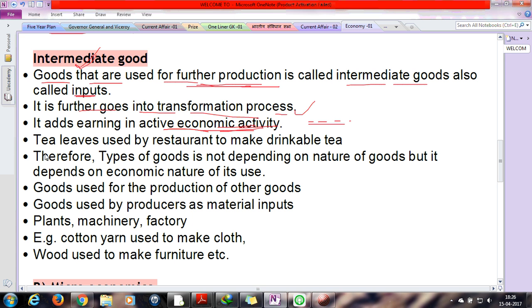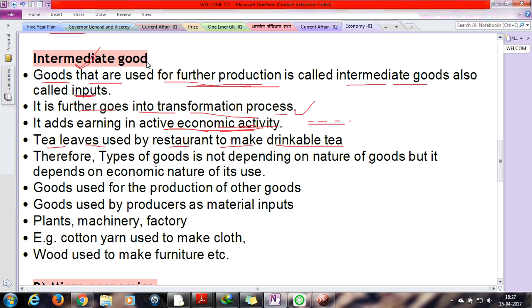Then we can say that tea leaves are used by the restaurant to make drinkable tea. Yes, it is a very simple example. If a restaurant owner buys a packet of tea or coffee and reproduces it in the form of drinkable tea or coffee, then it is also a part of the economic flow or economic activity, so this will come under intermediate goods.